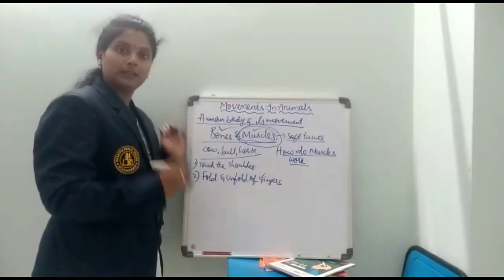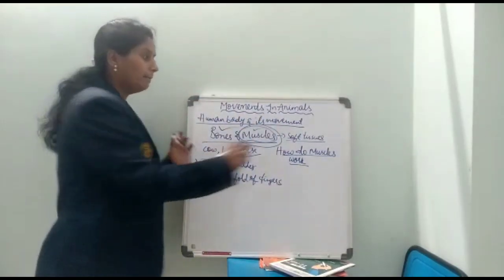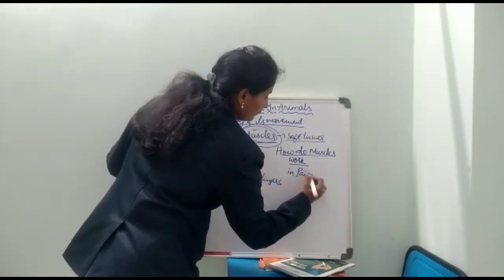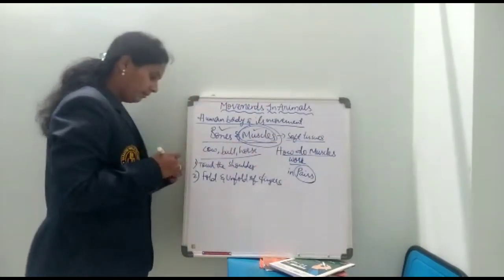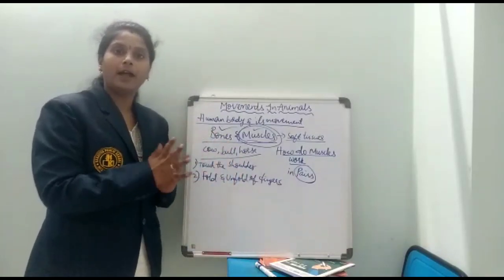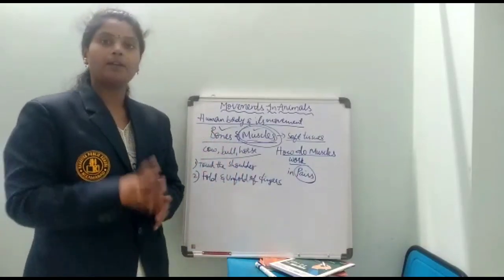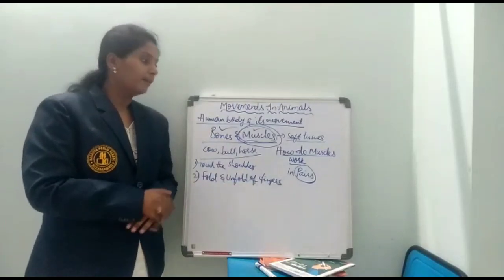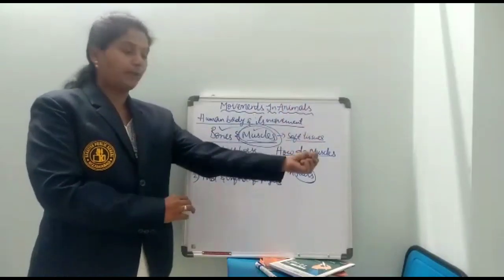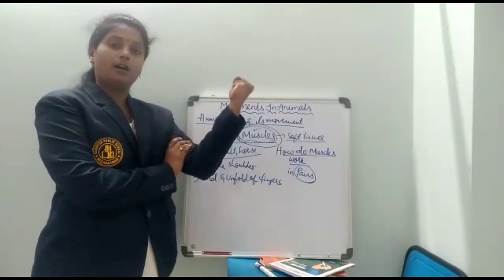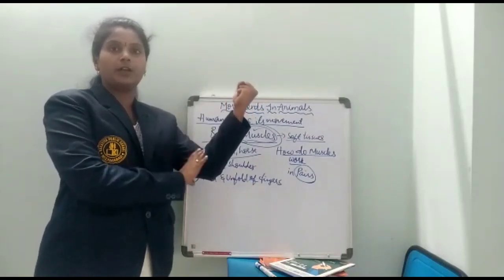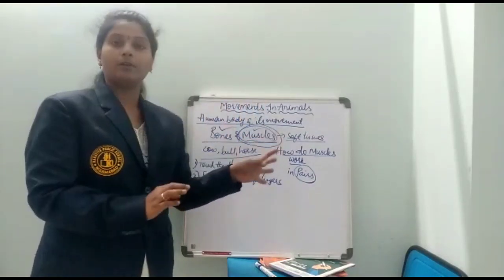Generally, muscles work in pairs. That means two muscles together perform the activity. For example, as I showed in the activity, if you make a fist and tighten your hand, you will see the bulging portion in your upper arm. That is about the muscle.